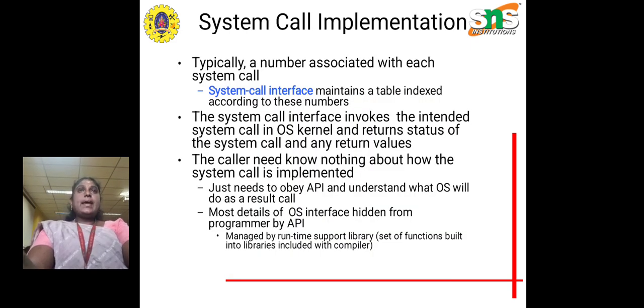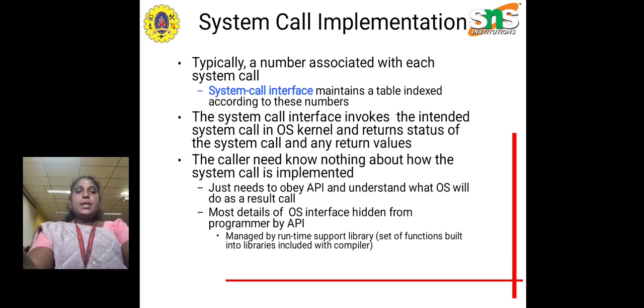How is the system call implemented? A number is associated with each system call. The system call interface maintains a table indexed according to these numbers, and it invokes the intended system call in the operating system kernel, and returns the status of the call and any return values.